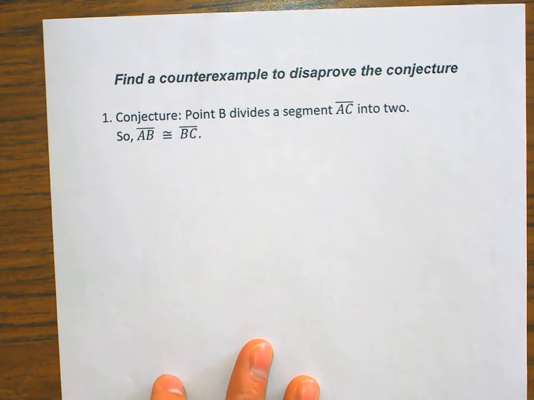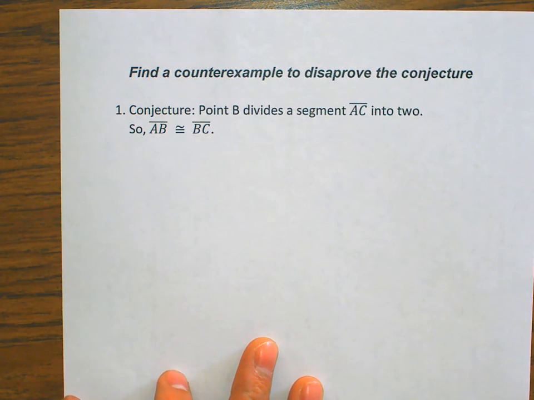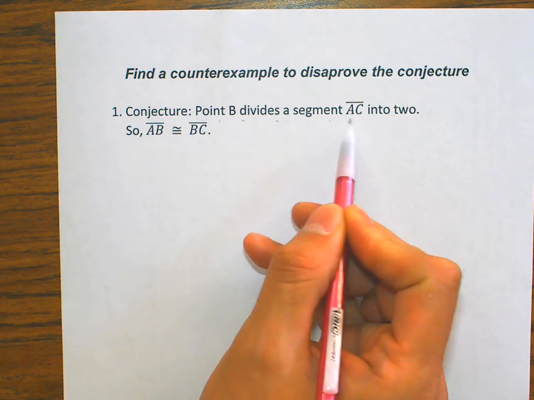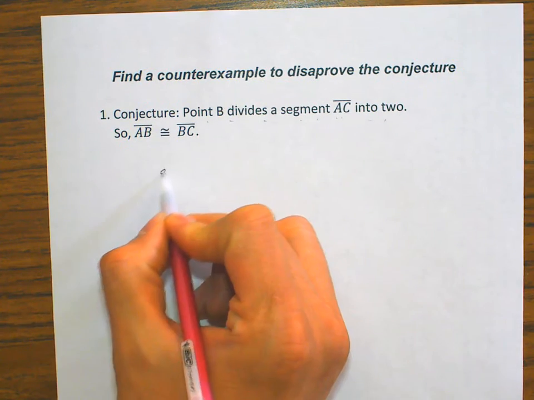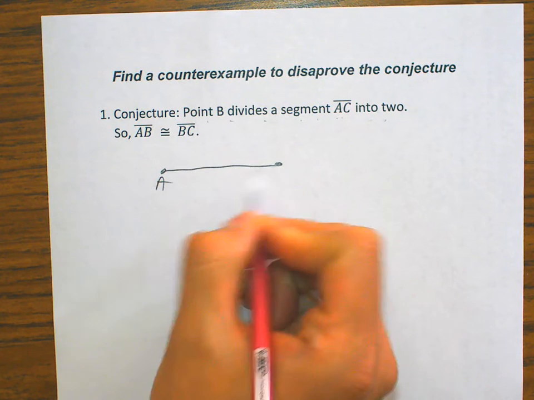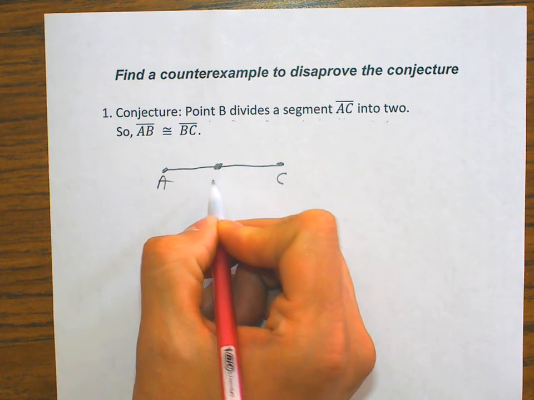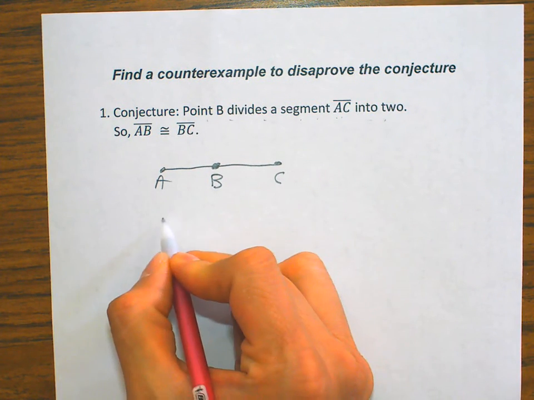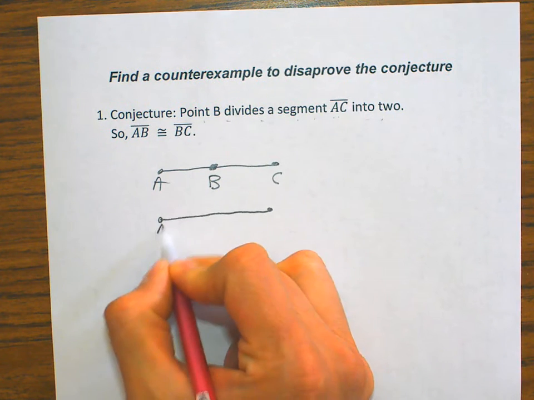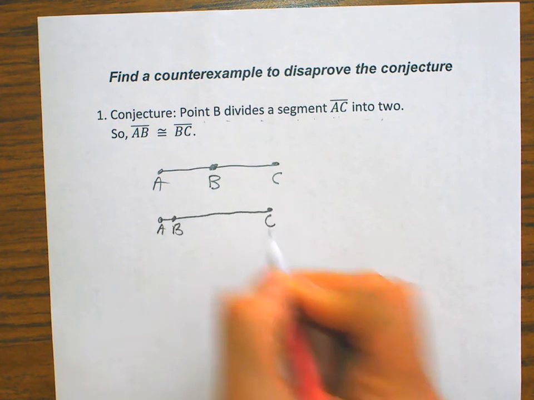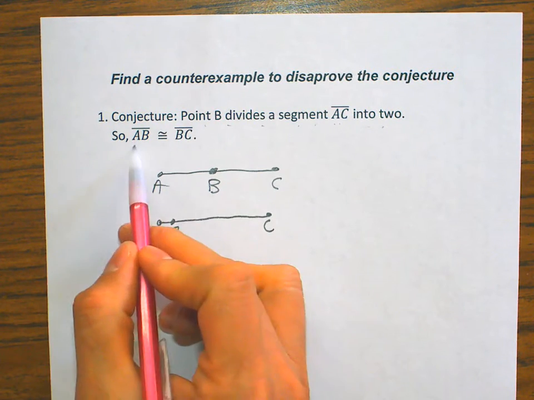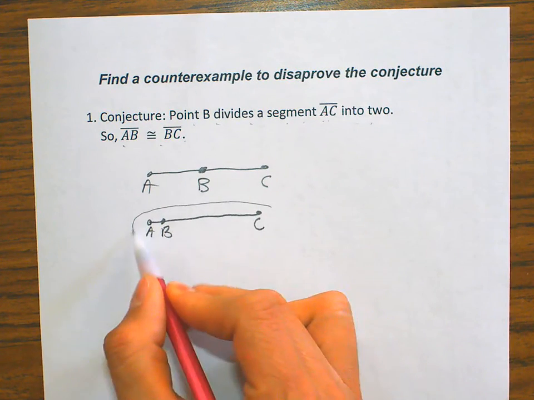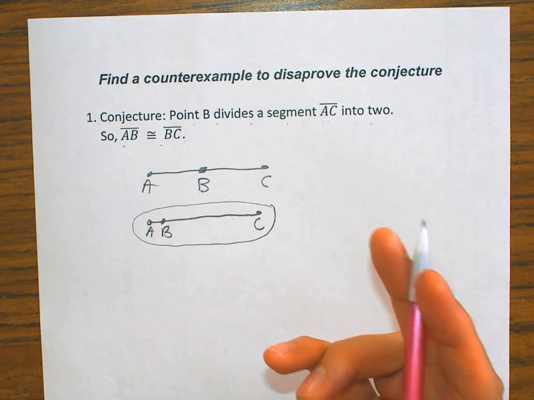On this one, they want me to find a counterexample to disprove this conjecture. So if you have point B divides a segment AC into two. So if you have a segment called AC and you have B that divides the segment into two, notice that it does not say that it's a segment bisector. For all we know, B could be anywhere on the segment. So AB is congruent to BC. We can definitely say that this is false. So this would be a sufficient diagram here that would disprove this statement.